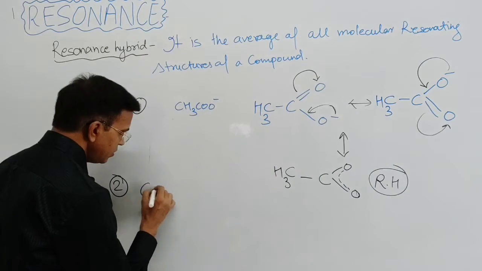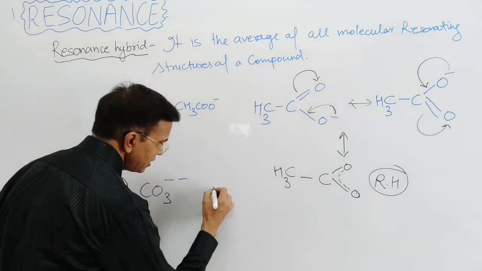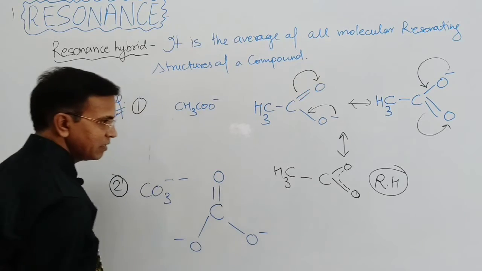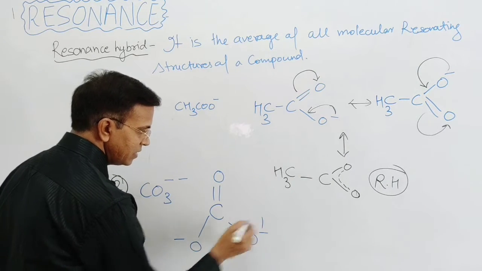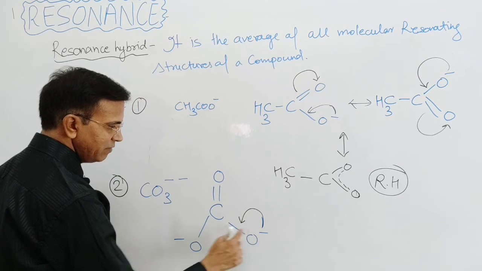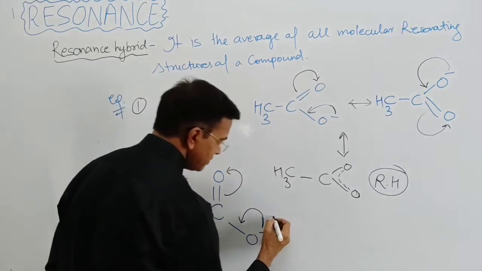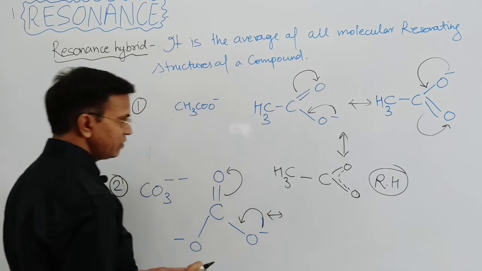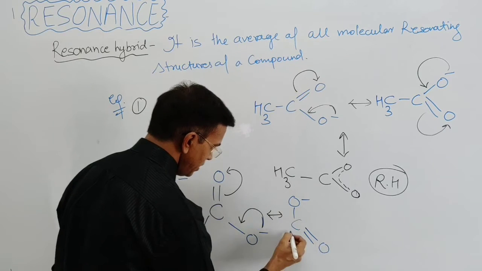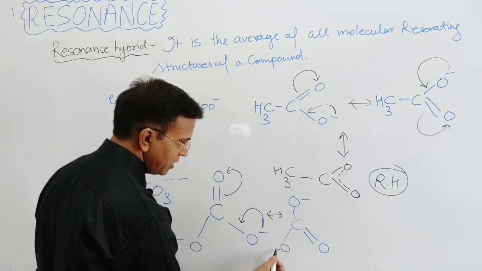Now the second example, CO3 2-, the carbonate ion. So in this carbonate ion, the structure is this, right? And in this, these pi electrons movement takes place; conjugation is present: negative, sigma, double bond. So here this will shift towards C-O negative, this time the double bond, and here is the negative. Now double bond, sigma, negative.